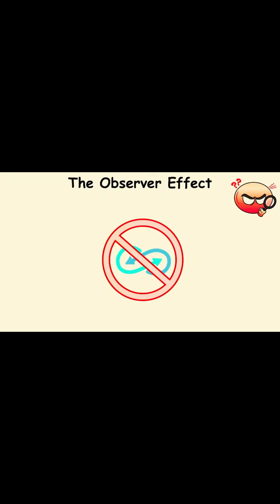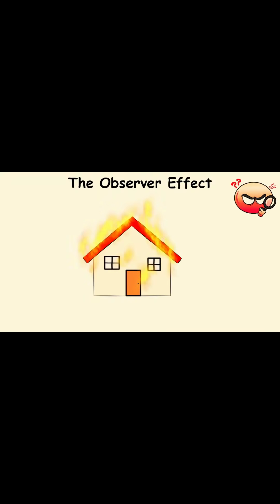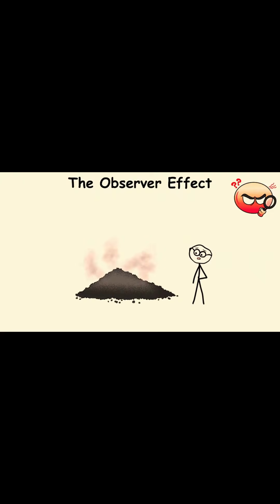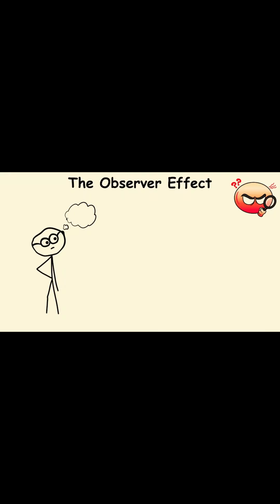Observation is commonly supposed to be a neutral act that doesn't change the outcome of an experiment or any observable phenomena. A house will always be burning if you observe the flames turning wood into ash. In the quantum world, however, observing particles' actions can change how they act. And there's a reason why this makes sense.